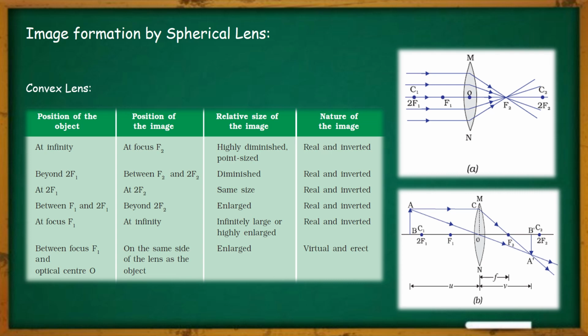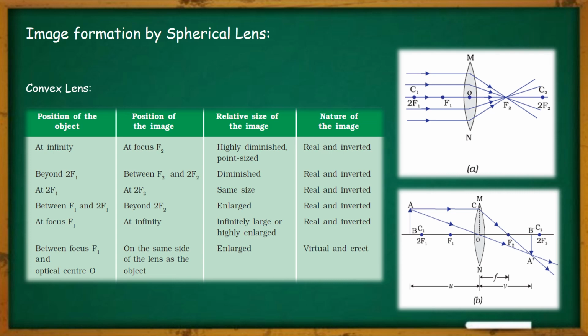Let us analyze the first ray. The first ray, which is moving parallel to the principal axis, after refracting through the lens passes through the focus point f2. Another ray, which is passing through the optical center, remains undeviated, and both of them cross each other at point A dash, and there the image of the tip A is created as A dash. So what is the position of the image then? The position of the image is between f2 and 2f2.